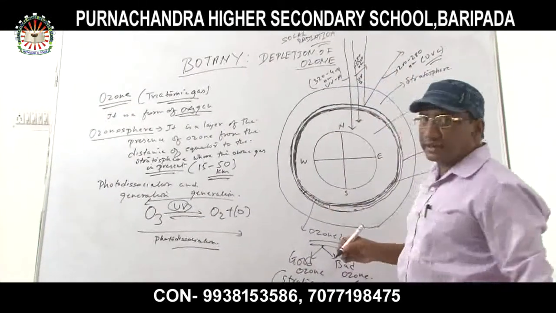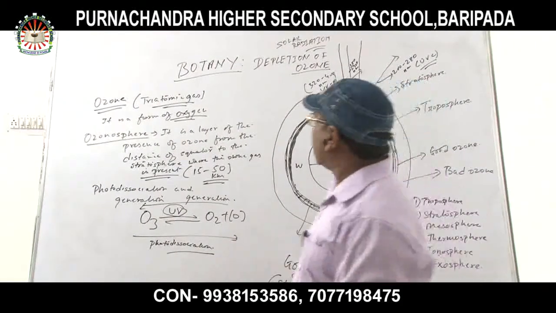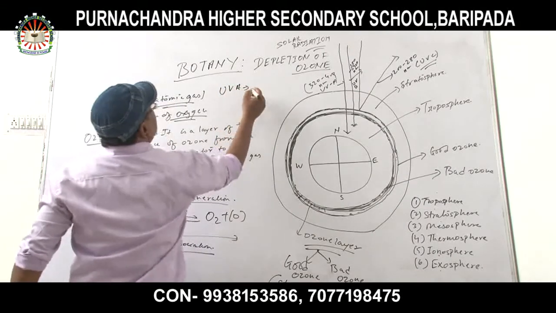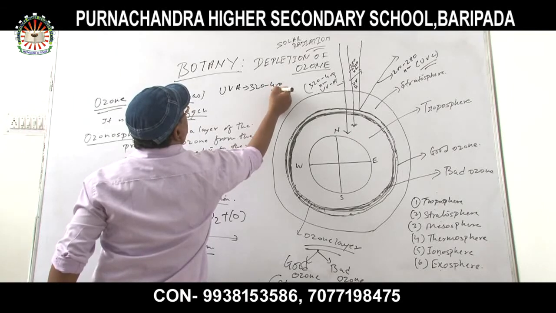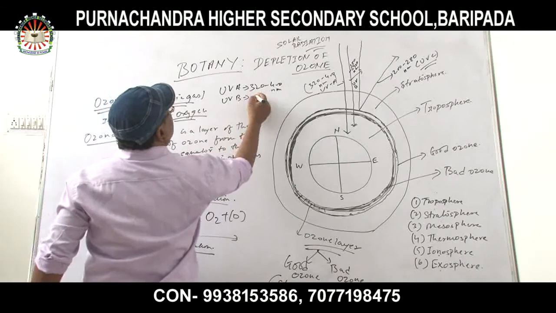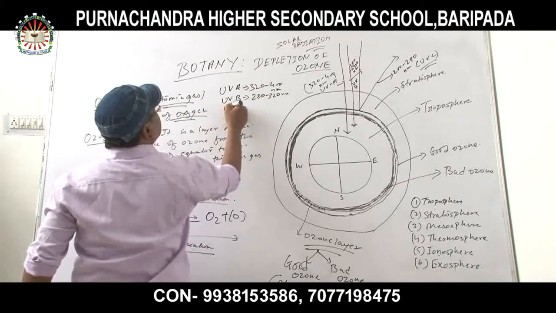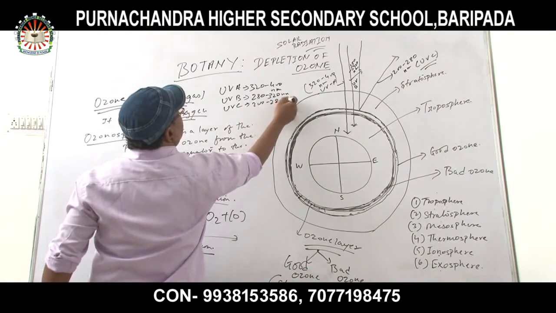Three ultraviolets are there: ultraviolet A, ultraviolet B and ultraviolet C. Ultraviolet A has a wavelength of 320 to 400 nanometer, ultraviolet B 280 to 320 nanometer, and ultraviolet C 200 to 280 nanometer.